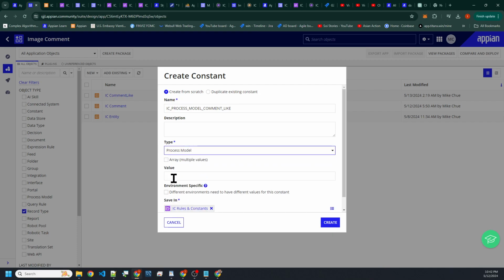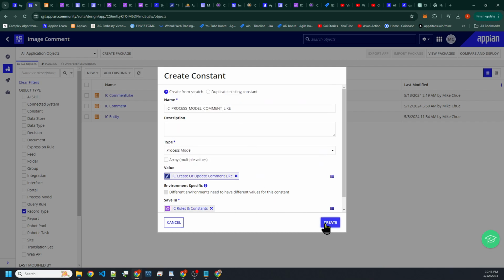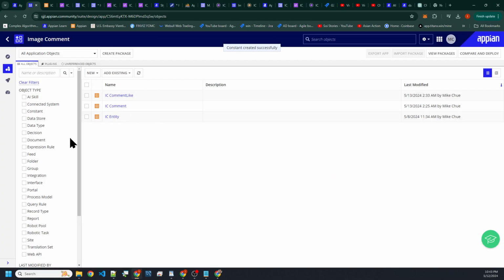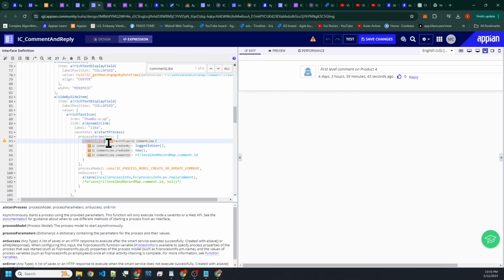Process model comment like, right? We're just going to do this. Process model, and we're going to say IC comment like here, right? So we're going to save this. We're going to get this, and we're going to use it inside of here. And we're going to keep this comment like, but our constant's supposed to be this guy now, right?